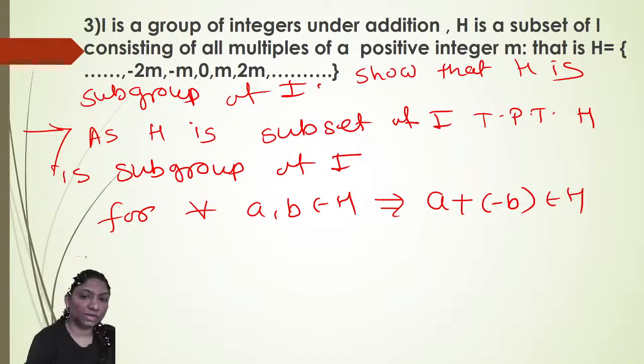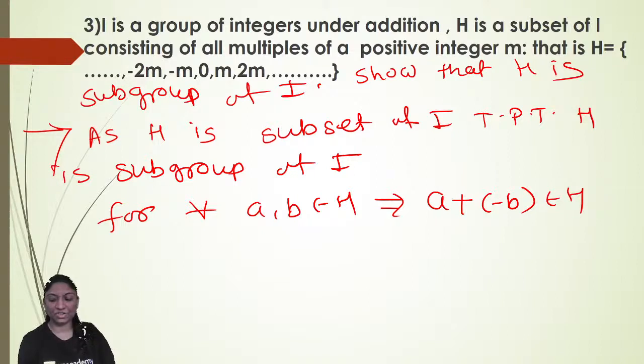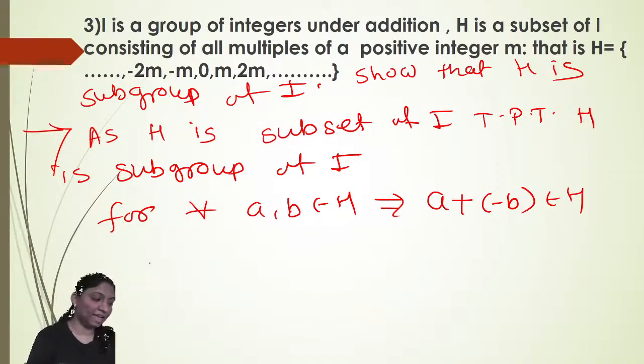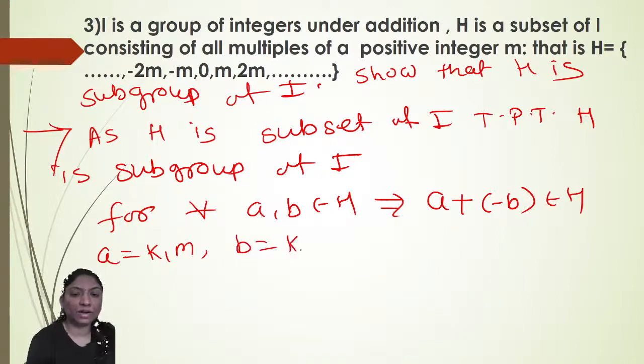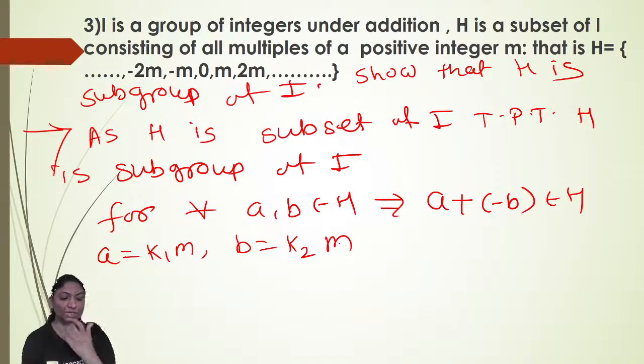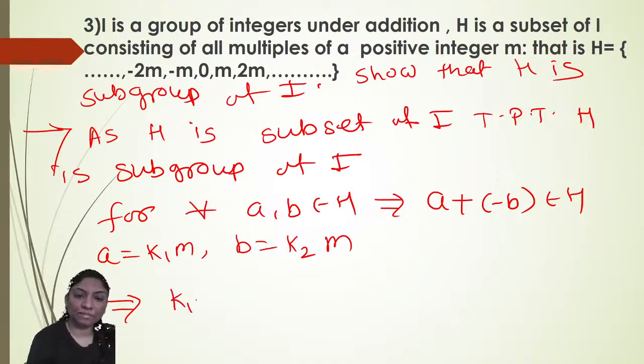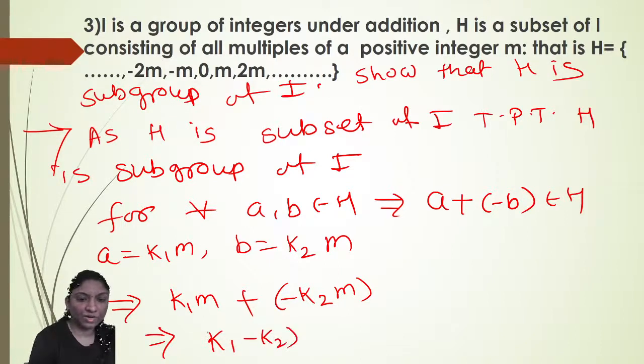Okay. So for that, how can we write the elements of H? The elements of H are multiples of m, right? As A belongs to H, we can write A is equal to k1 m, and B is equal to k2 m, because every element of H is a multiple of m. So we will take this, which implies A plus minus B, it means k1 m minus k2 m, which is equal to (k1 minus k2) times m.